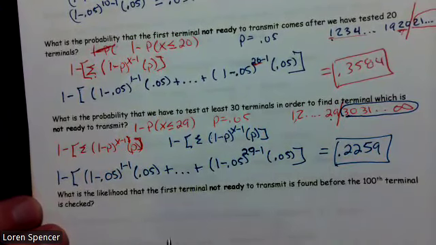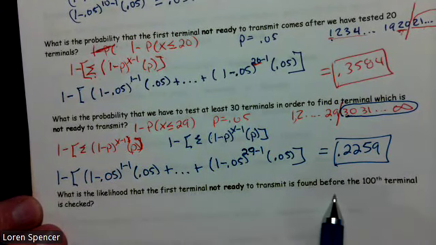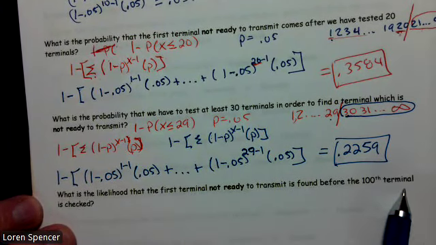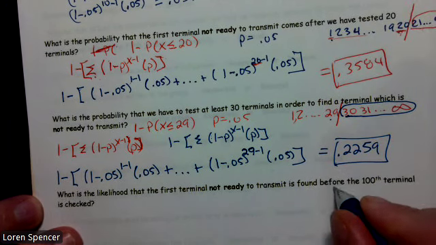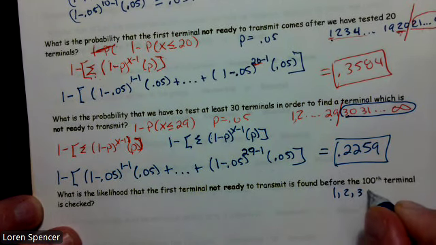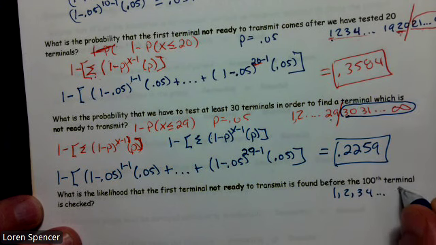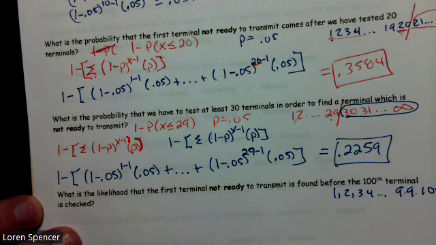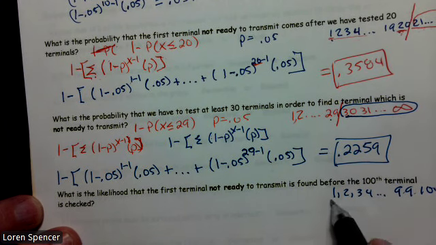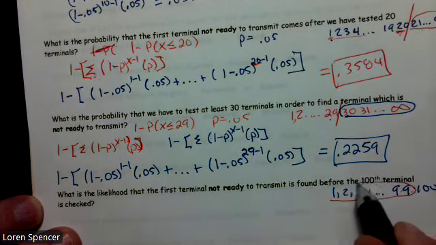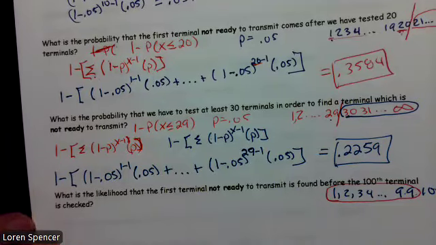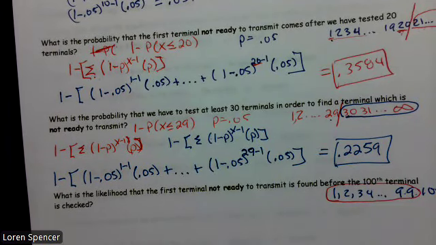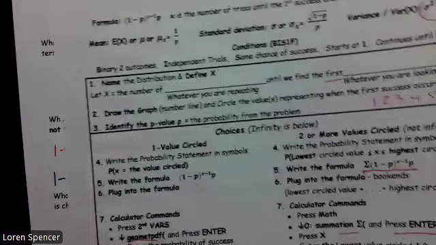What is the likelihood the first terminal not ready to transmit is found before the 100th terminal? So 1, 2, 3, 4, dot, dot, dot, 99, 100. It said before the 100th, so I'm really looking for this. I have multiple values circled, but I don't have infinity encircled.